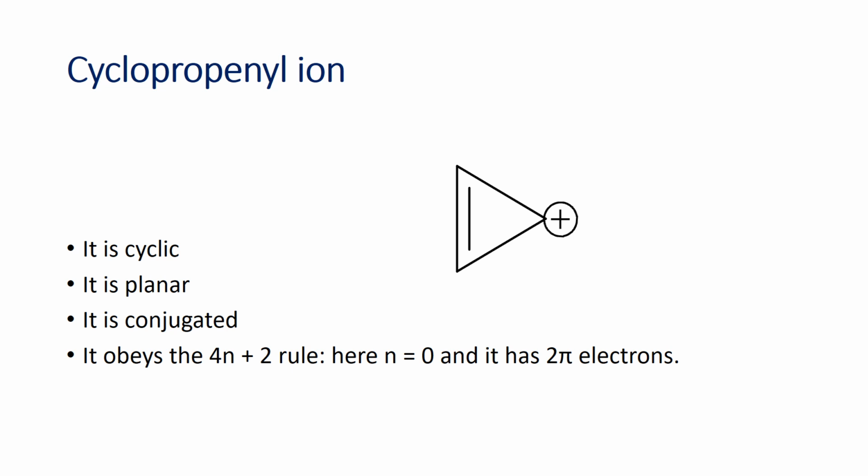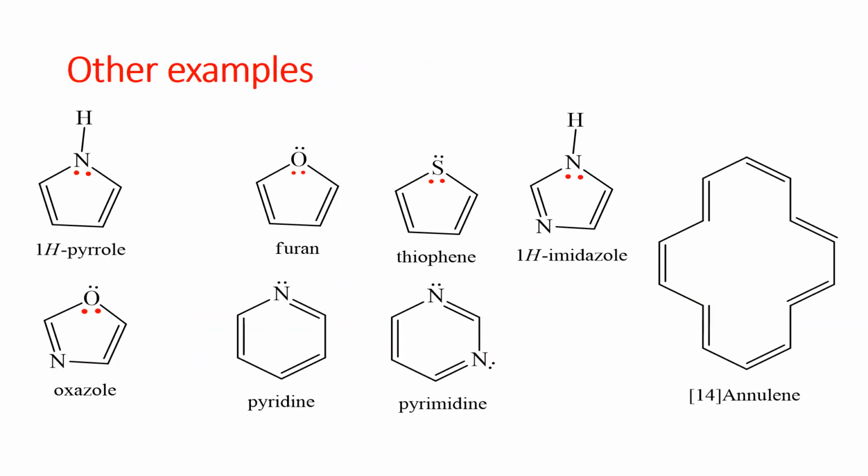Then we have other examples. These are heterocyclic compounds. When we talk about heterocyclic aromatic compounds, the ones whereby the other positions can be substituted by other atoms other than carbon. So when you look at pyrrole, we have nitrogen, a 5-membered group. In these compounds here, the red dots are standing in for pi electrons. We know nitrogen has lone pairs of electrons, so these lone pairs are involved in the pi electron system.